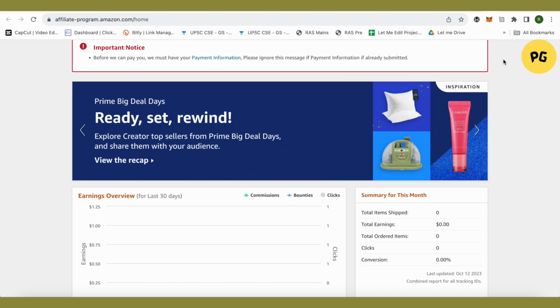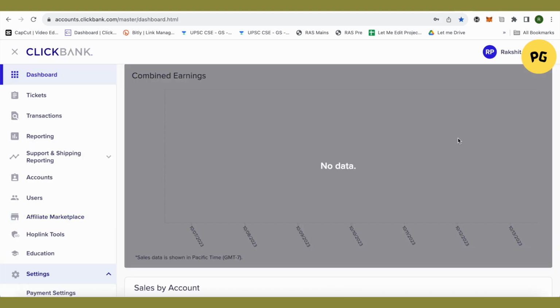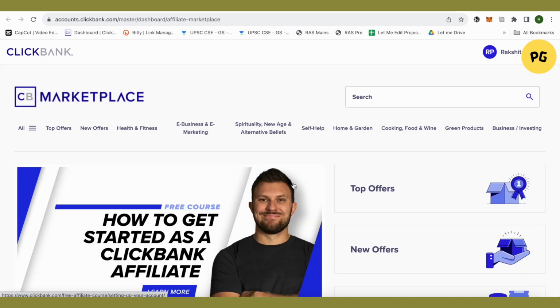So how do we do it? After getting your account signed up on ClickBank or any other platform, you will be able to generate different links. In ClickBank, you just have to create your account, and after that you can just visit the affiliate marketplace. And over here you will find different categories like health and fitness, home and garden, self-help, and you can choose any of the categories as per your needs and requirements or your own niche on your social media.